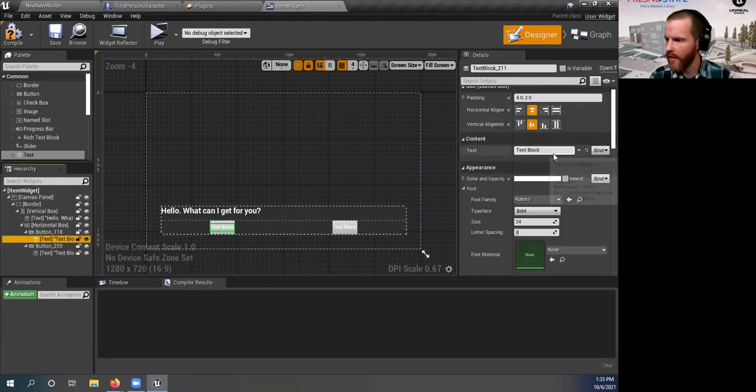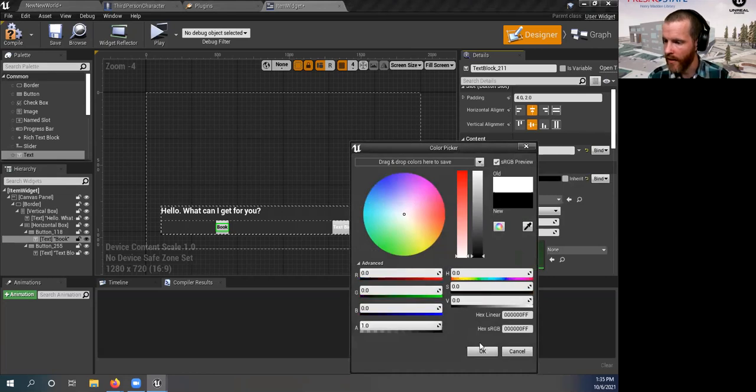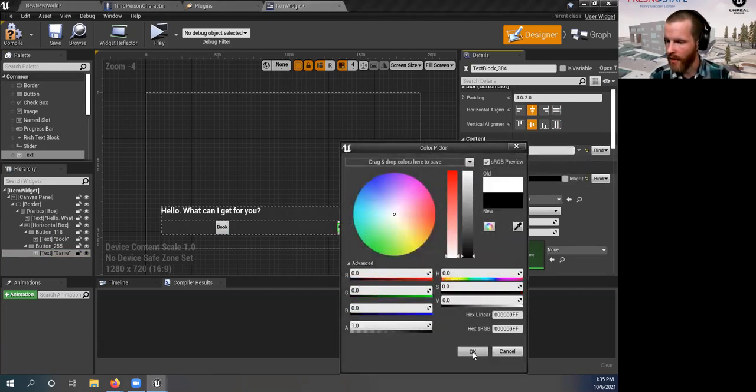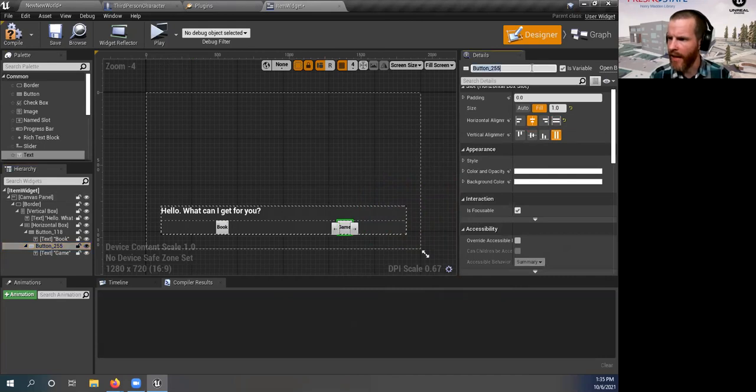So the text on this side is going to say book. Okay, so we're talking about items. I want a book. Let's make this black so it's easier to see. And on this side, we're going to say I want a game. Again, let's make it black so it's easier to see. So since this is our game button, let's call this game button. We have very creative names. And since this is our book button, don't beat me to the punch. It's a book button. So this is what our widget's going to look like in the screen.